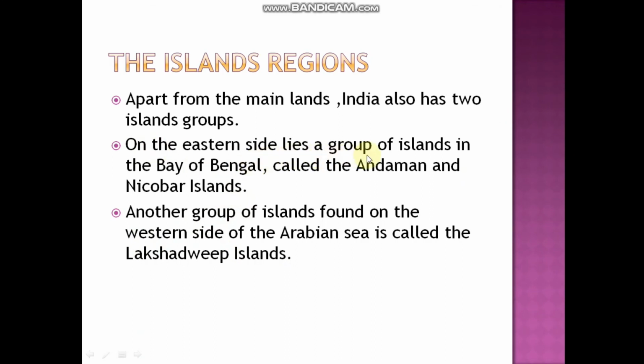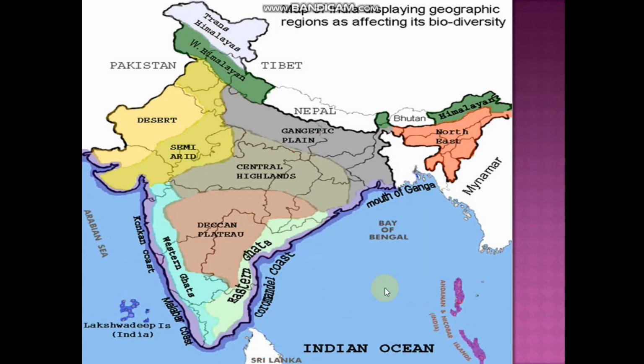On the east side lies the group of islands called the Andaman and Nicobar Islands, nearer to the Bay of Bengal. To the west, in the Arabian Sea, lie the Lakshadweep Islands. So this is your Andaman and Nicobar Islands and this is your Lakshadweep Islands.